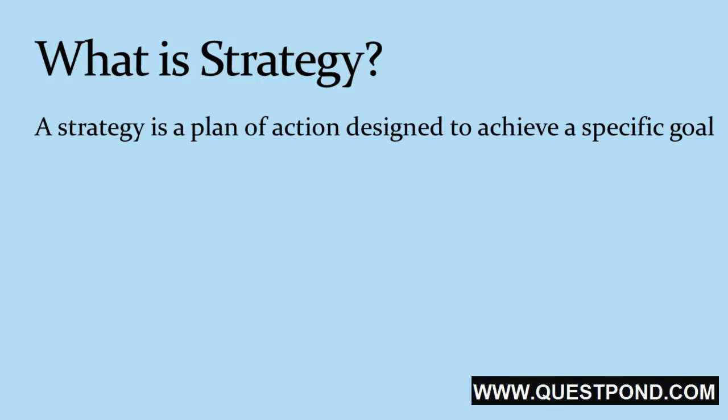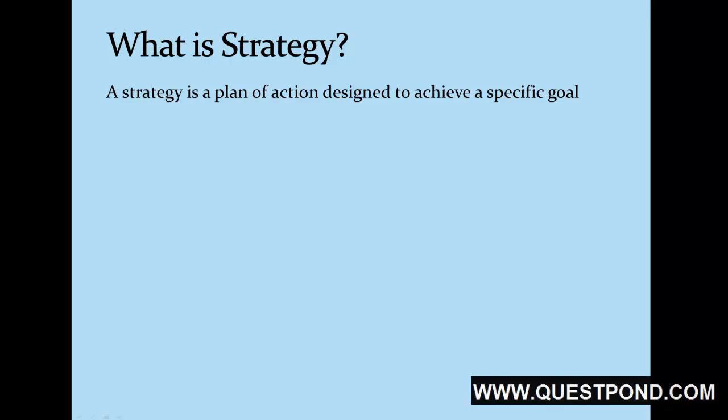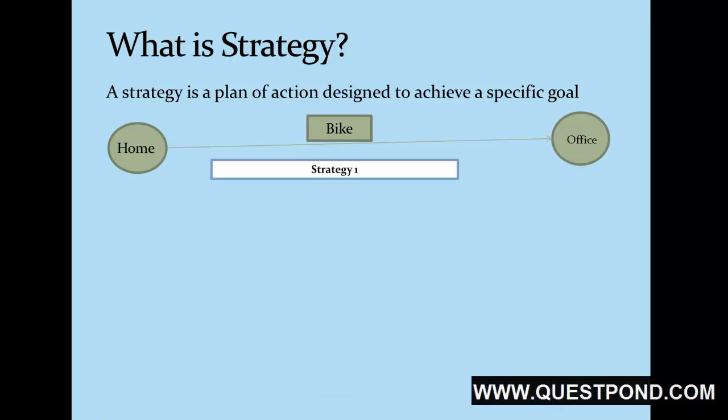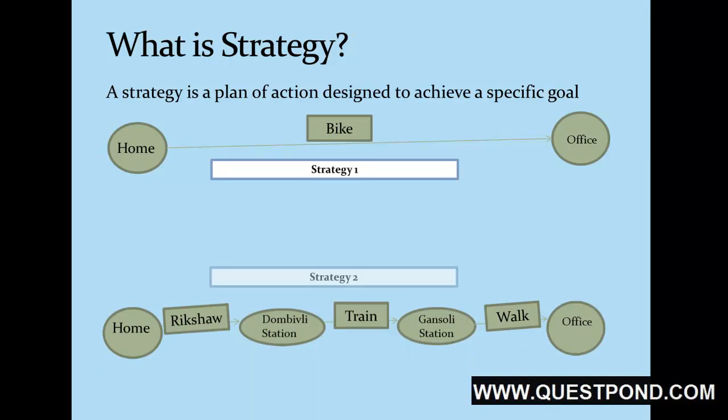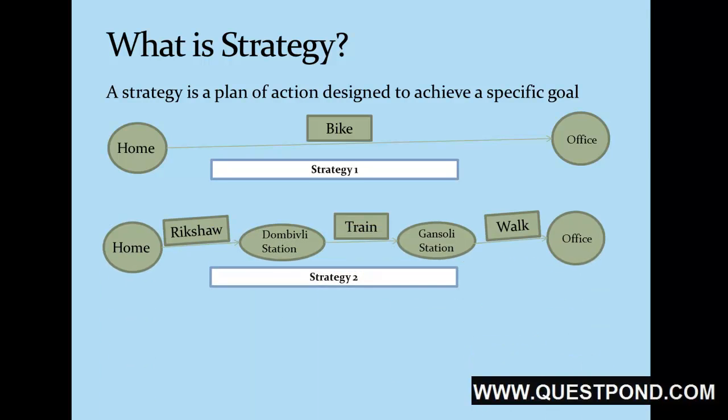Strategy is a plan of action which we use in our real life to achieve a specific goal. For instance, I use this strategy to reach office. I start the bike and reach the office. It's that simple. We call it strategy 1. But nowadays petrol is very expensive. So how to tackle a situation when I run out of money? The only solution left is to use the train strategy. We call it strategy 2.